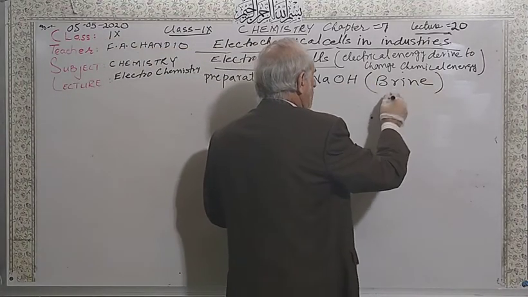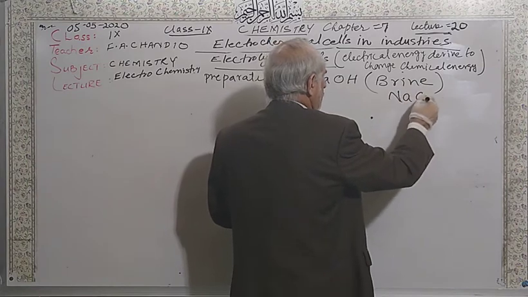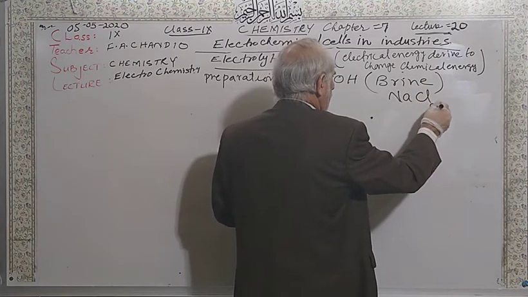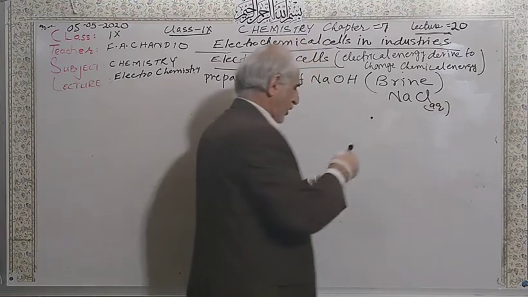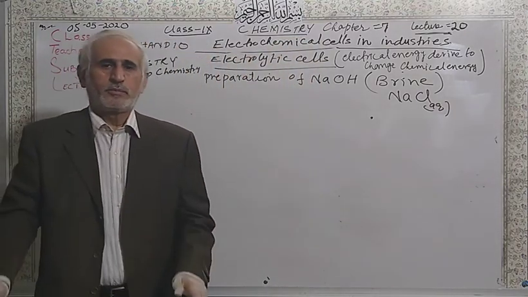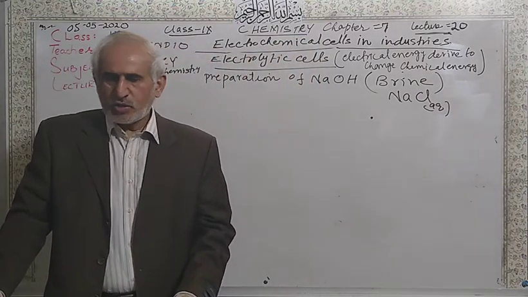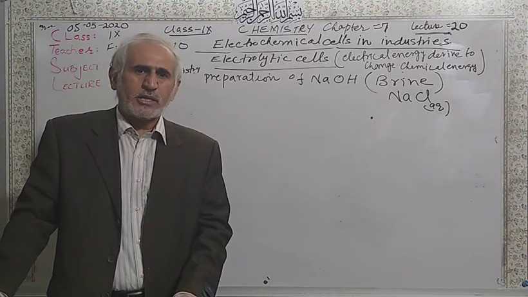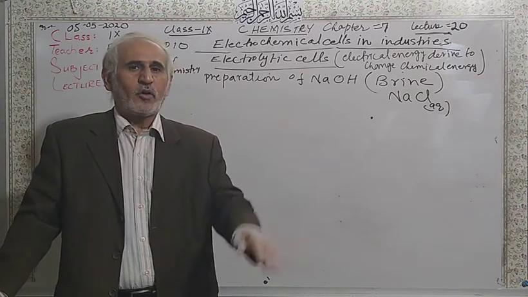What is brine? It is a saturated solution of sodium chloride, where sodium chloride is dissolved in water.